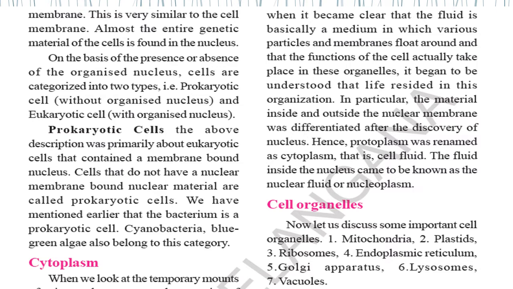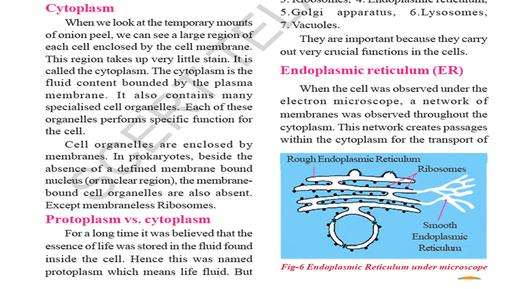Next, cell organelles. A few important ones, we'll see one by one in our classes. We'll discuss the most important cell organelles. First one is the mitochondria, the description of it, the diagram of it. Mitochondria is very important. Next are plastids, ribosomes, third one endoplasmic reticulum, fourth one, fifth one Golgi apparatus, sixth one lysosomes, and seventh is the vacuoles.